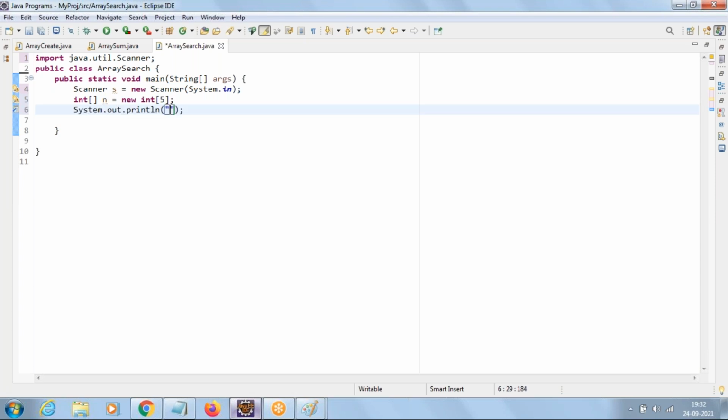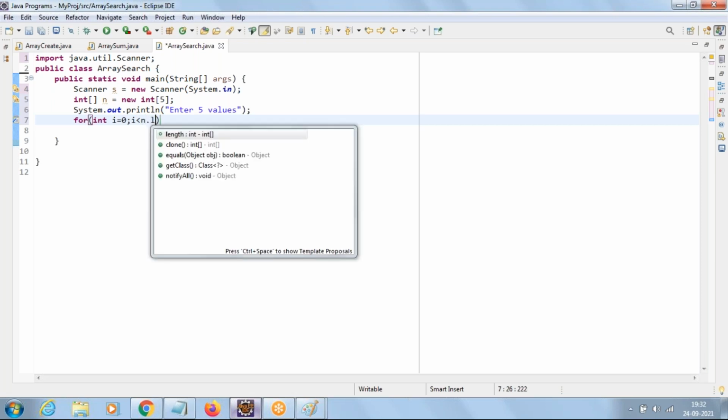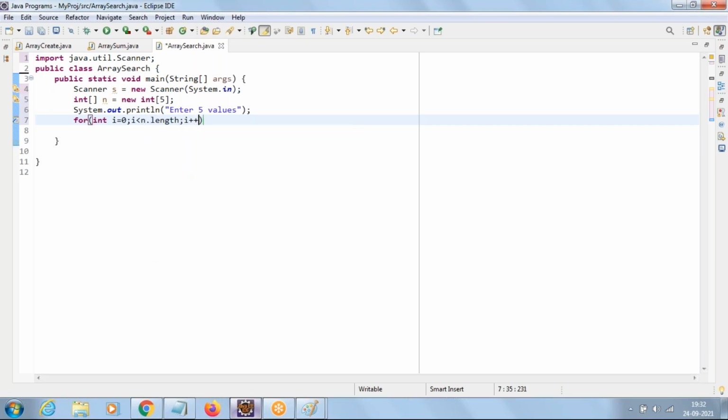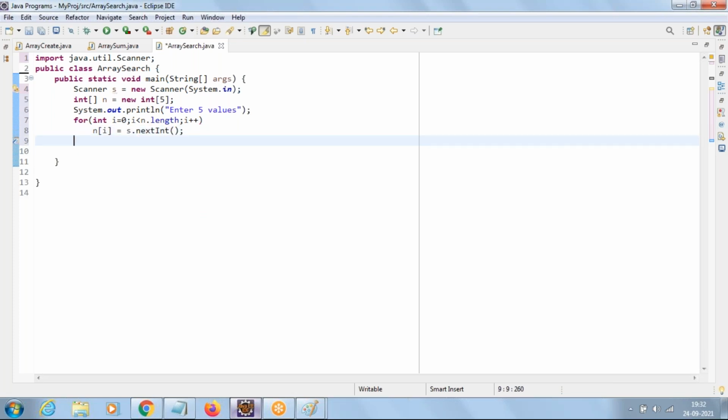Go with the message, enter 5 values. We'll say for int i equal to 0, i less than n dot length, i plus plus. Then say n of i equal to s dot nextInt. So the array is ready with values.